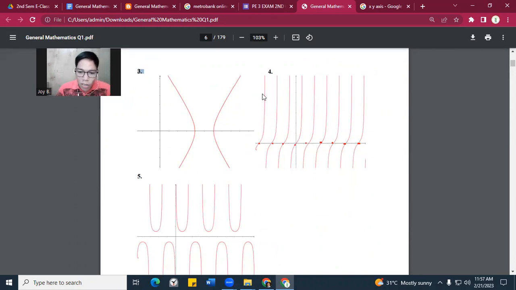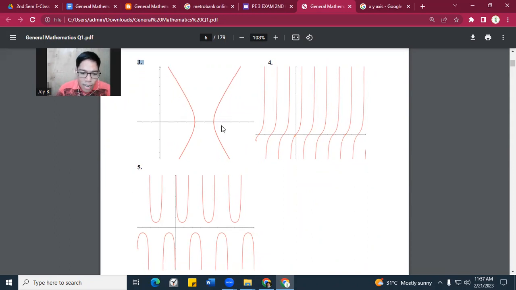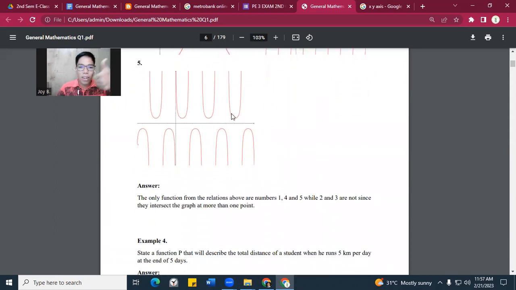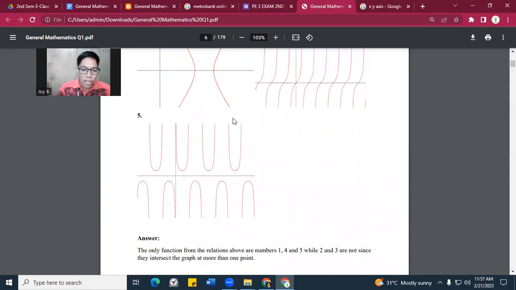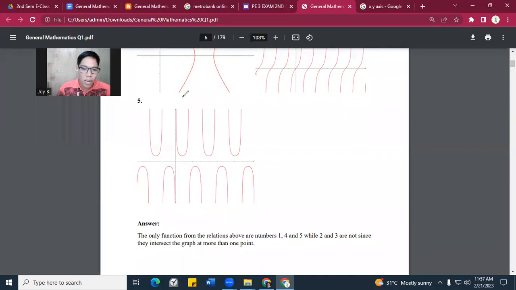Now, dako naman tayo sa next line. We have number 5. Is this a function or no? That is a function because we only hit our graph once. So we have this one, and also this one here, but in different graphs. Okay, so that's the point there.